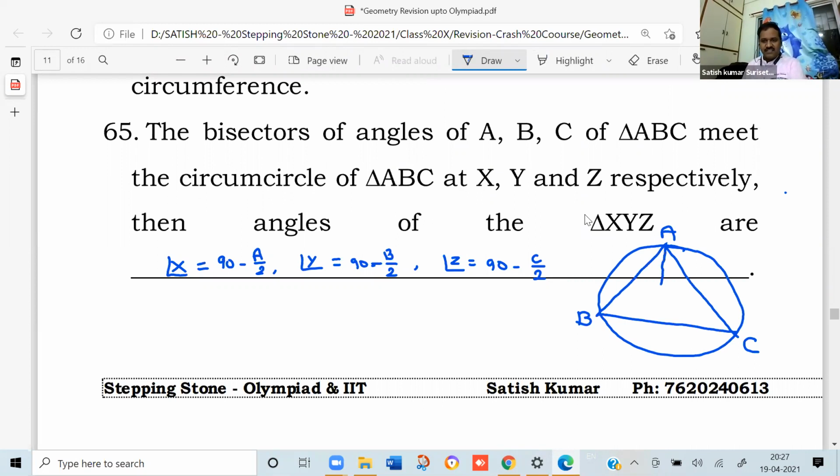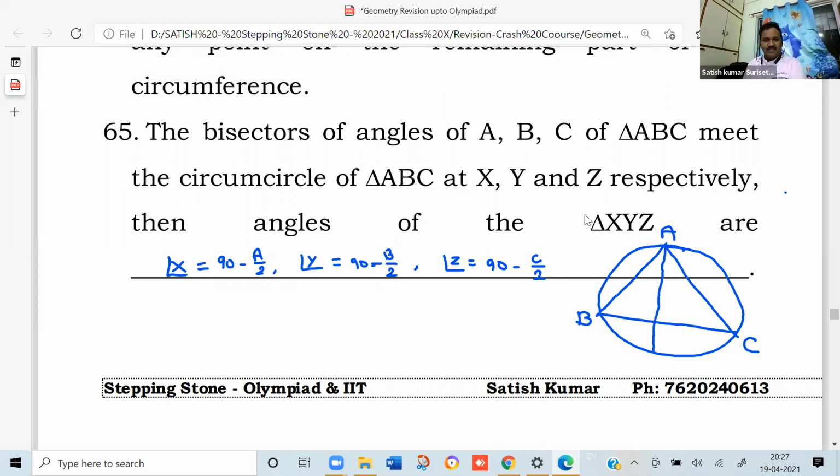So this is one angle bisector which meets the circle at X, and through B it is Y, and through C it is Z. Now as per the statement, if I join, this will be the triangle XYZ. So these angles we need to calculate.